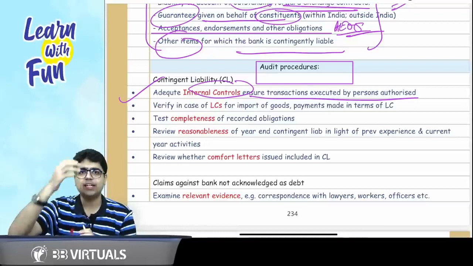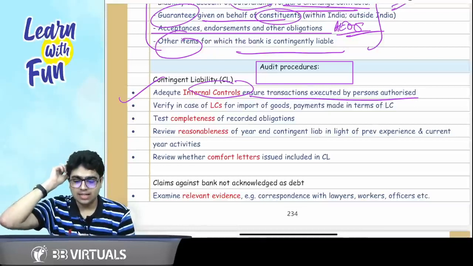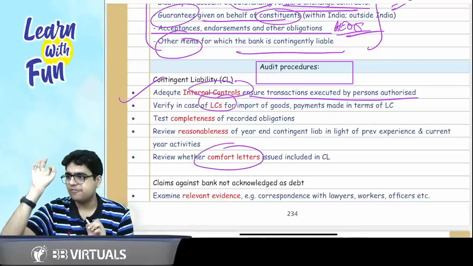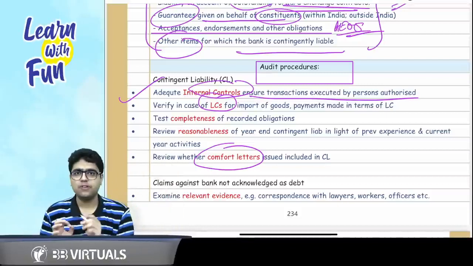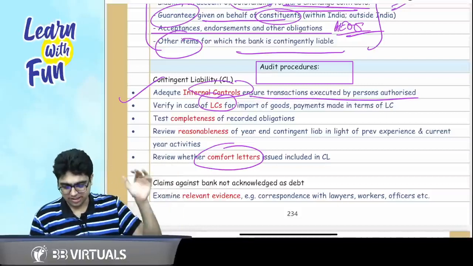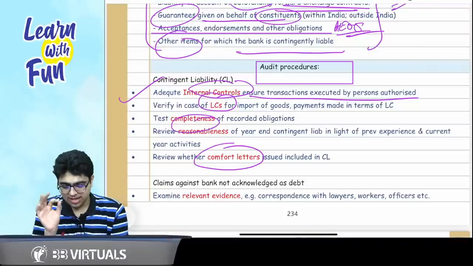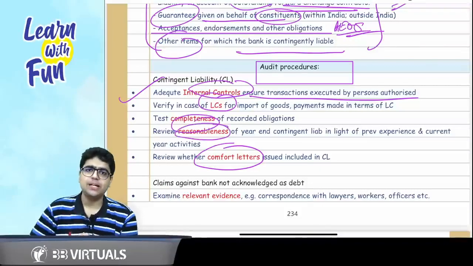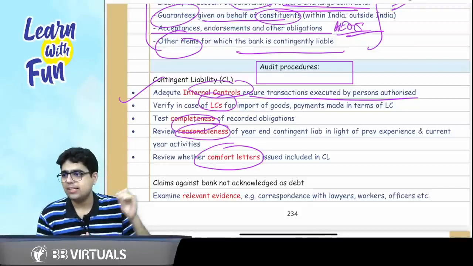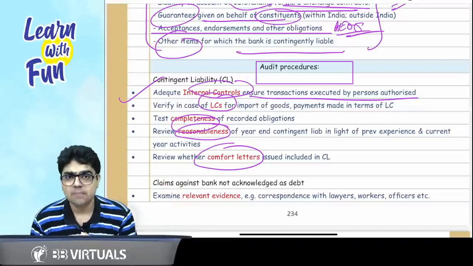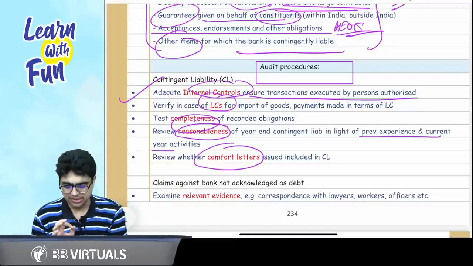Then in case of contingent liability, talk about 2 letters: letters of credit and letters of comfort. Verify the letter of credit, verify the letter of comfort. The third thing is completeness and reasonableness. Completeness of current contingent liability and the reasonableness of contingent liabilities based on your previous experience and current year activities.